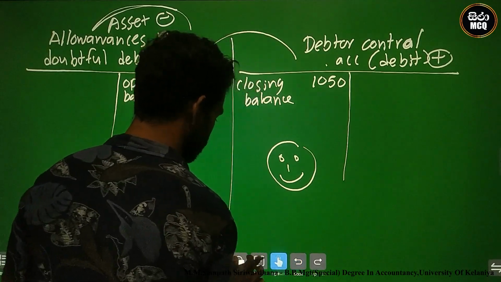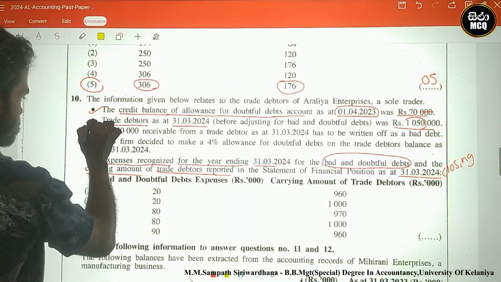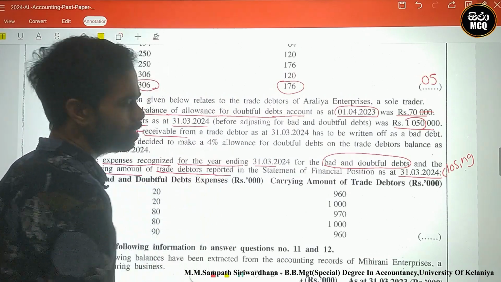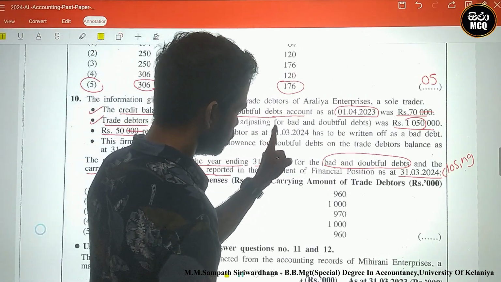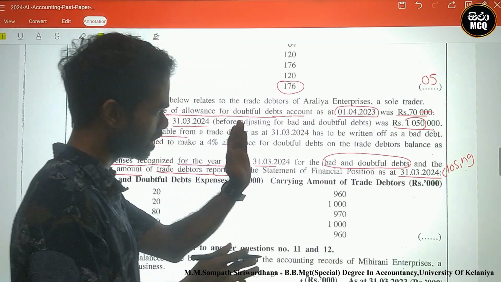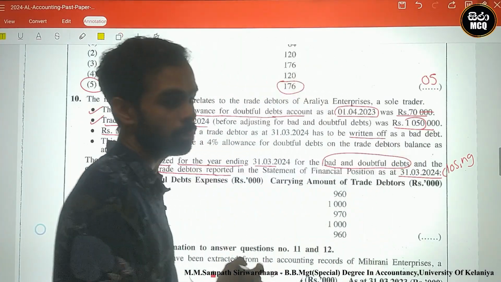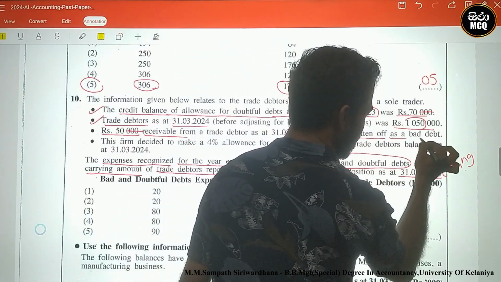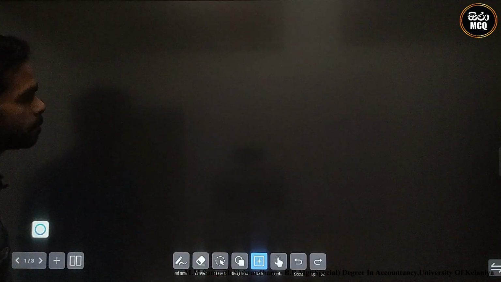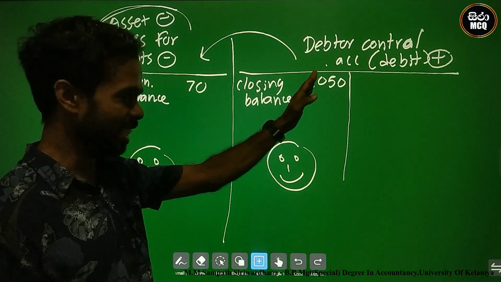Okay, look here. The third one: 50,000 receivable from trade debtors as at 31st March 2024 to be written off. This is written off as bad debts. What is the entry for 50,000? There is a receivable of 50 in the debtor control.